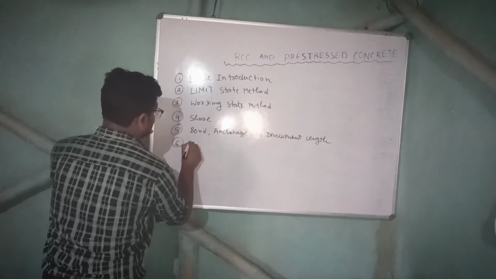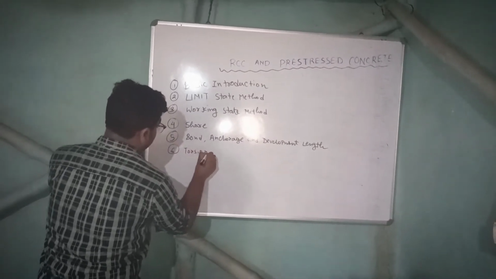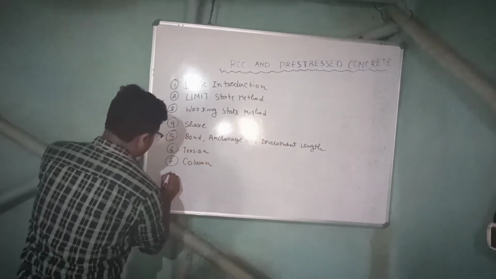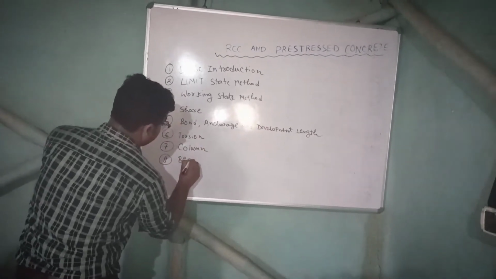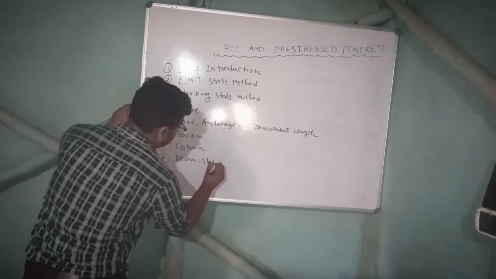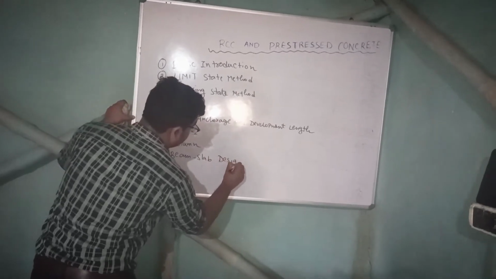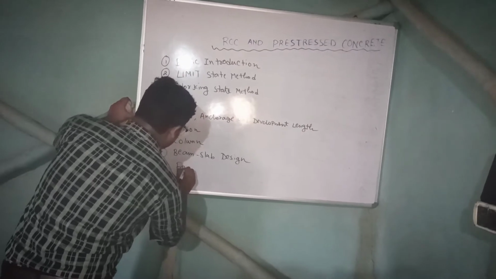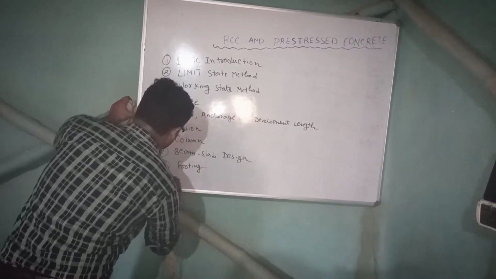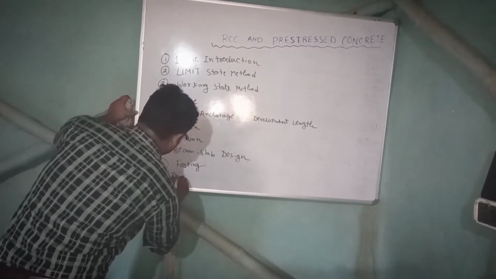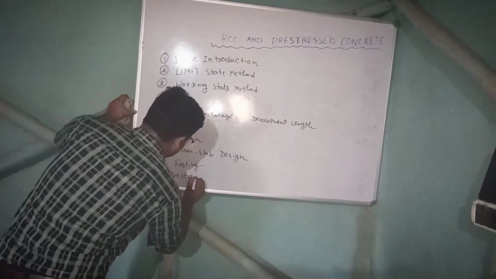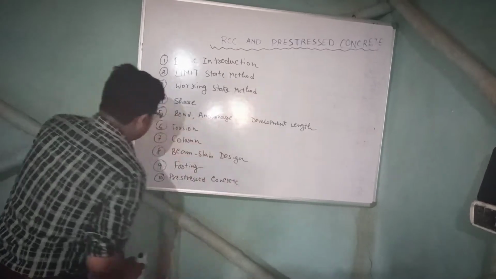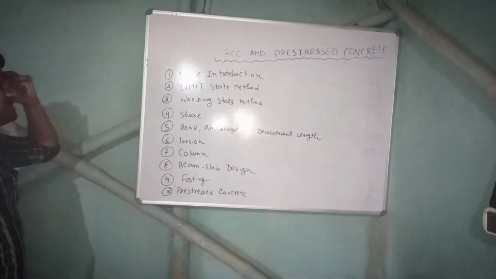Then torsion. Then we have column, beam, slab design. At last we have footing, and at last pre-stress concrete. So these are all the 10 chapters in this subject.